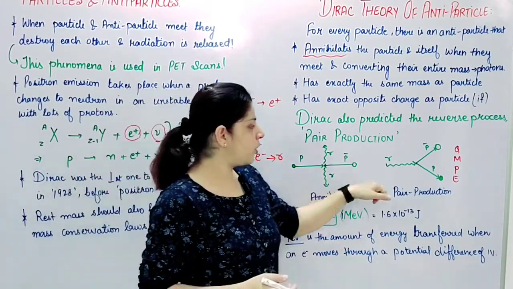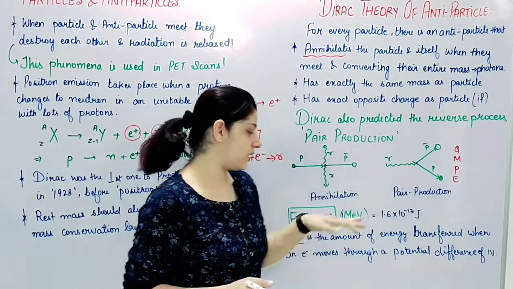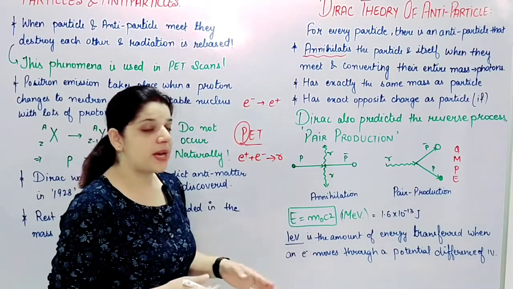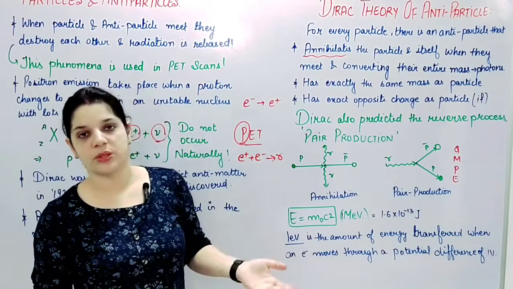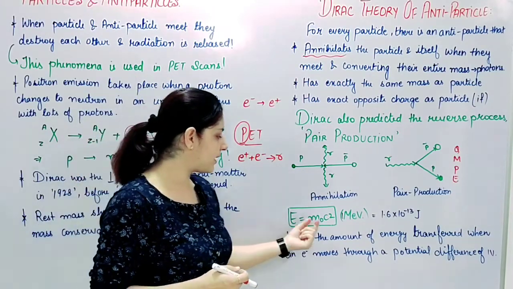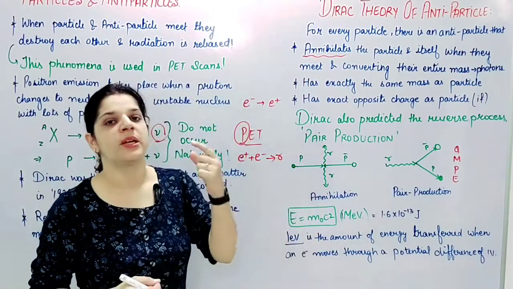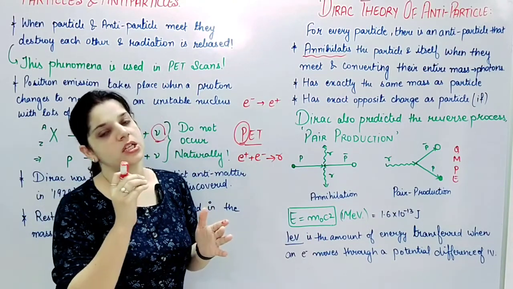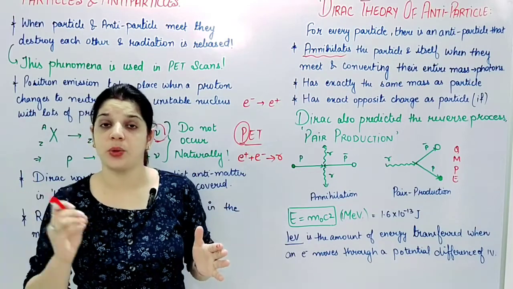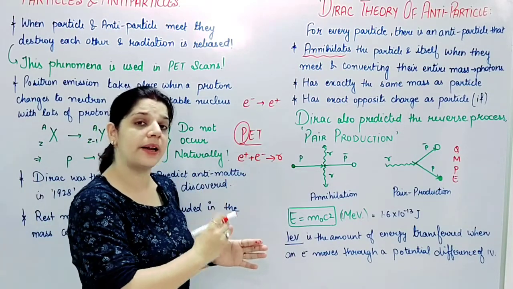Now, before we move on to the details of these two processes, rest mass energy, we all know, is the famous formula E equals mc squared, Einstein's formula. But when I say m naught, that means this energy is only related to the particle's rest mass when it is at rest.